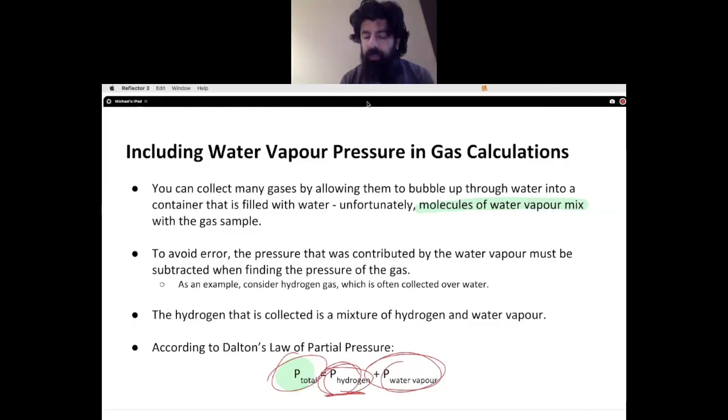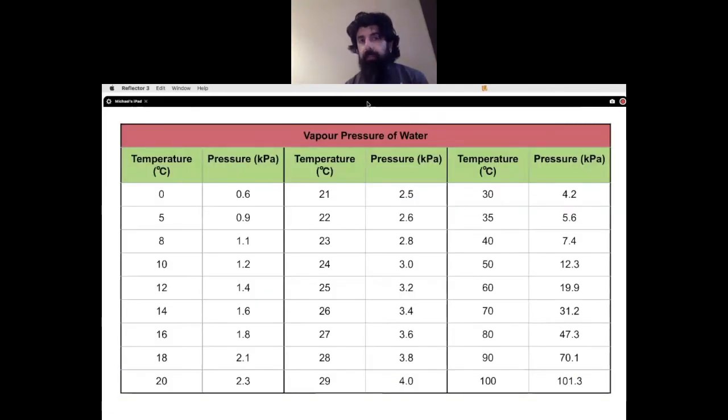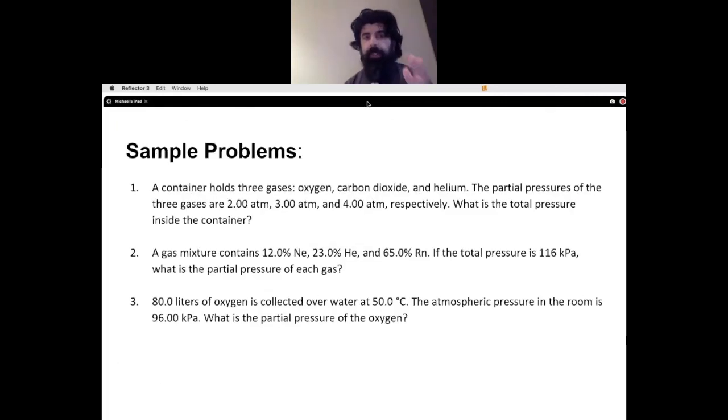So what do we do? Well, there's a typical table that you would be using. You would refer to this table, and whatever that gas happens to be, you would just subtract the value from this table. But I'll talk about that when we get to the sample problems in a moment. So let's look at some sample problems here.